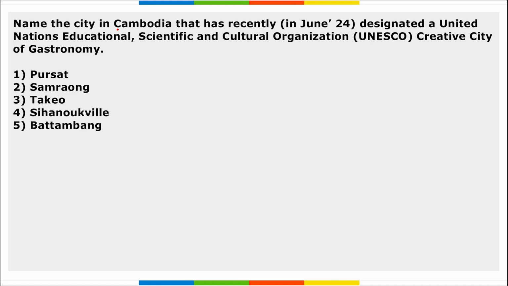Next, name the city in Cambodia that has recently been designated a UNESCO Creative City of Gastronomy. Which is it? It is Battambang, right? This is the city in Cambodia and it has been designated as UNESCO's Creative City of Gastronomy.